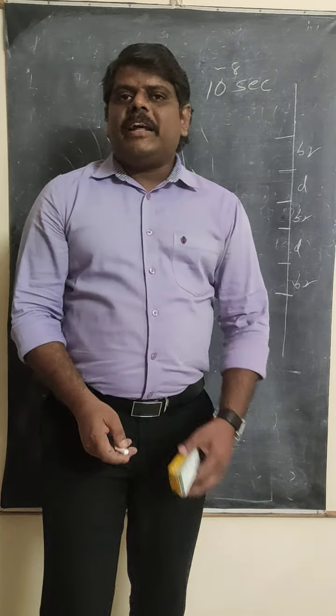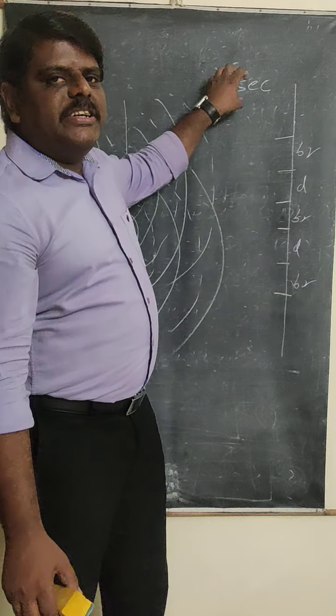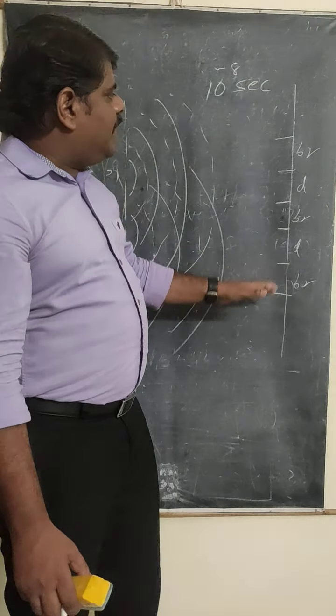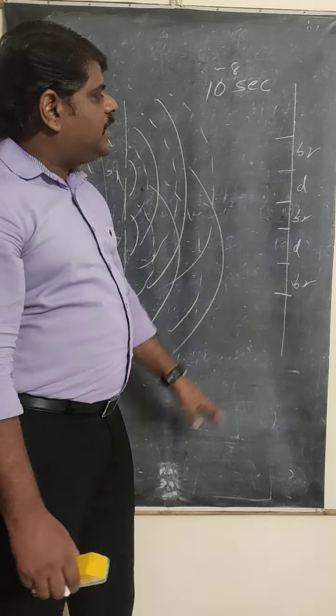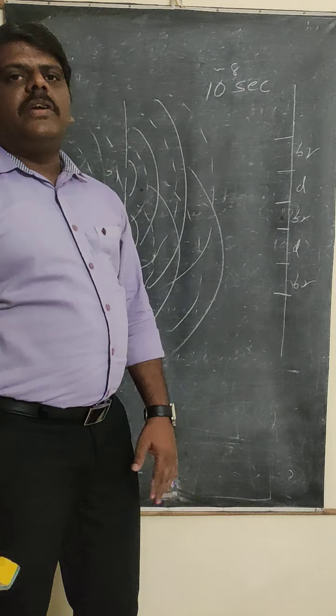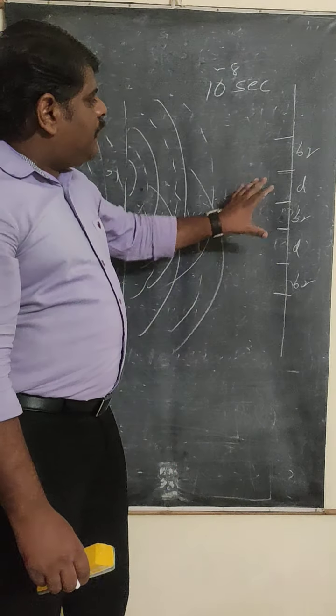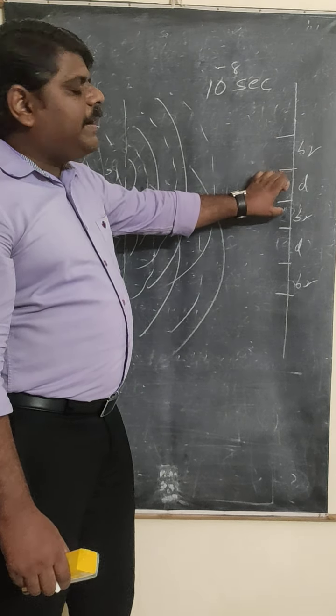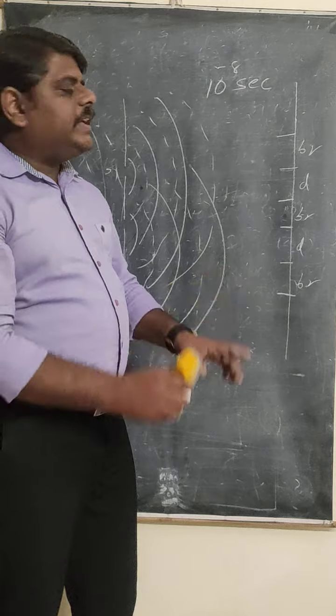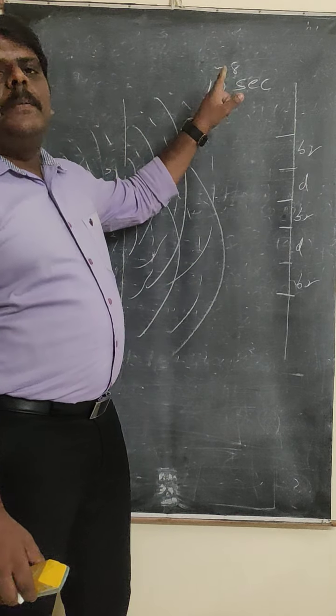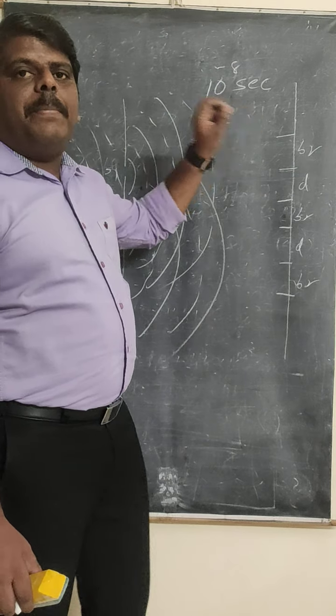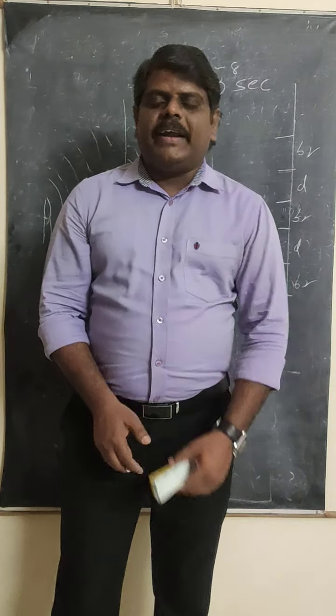But our human eye cannot observe this much variation. That's why we feel that no bands are produced. Completely, we only get a bright screen. So we can't identify the bright band and the dark band separately, due to the rapid change of these bands. This happens when you use incoherent light sources.